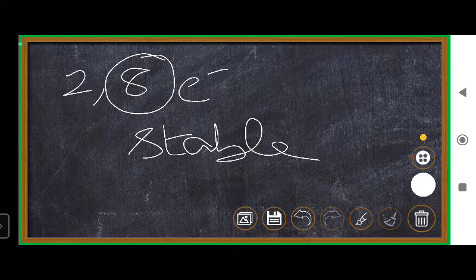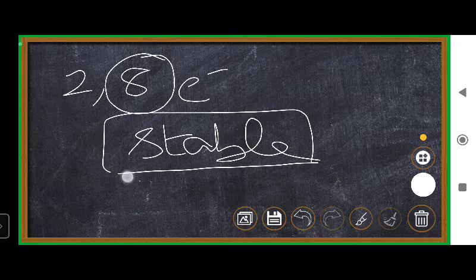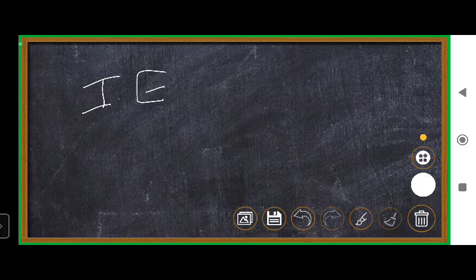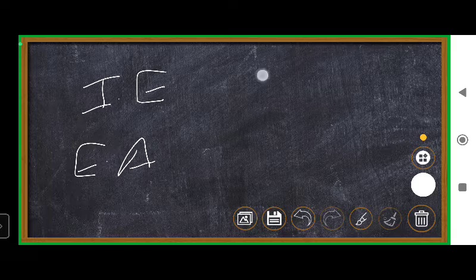It is for this stability that atoms give and take electrons, or share electrons. I repeat, to become stable, the atoms give, take and share electrons. If this sharing or giving and taking is not there, then no bond formation. So with ionization energy and electron affinity, you get a cation and you get an anion.